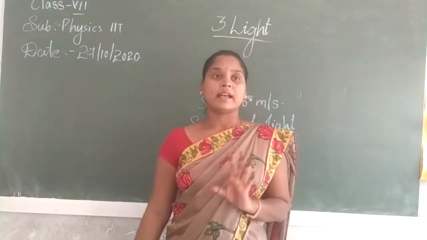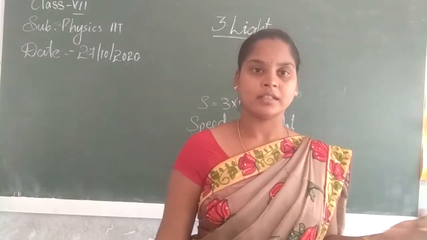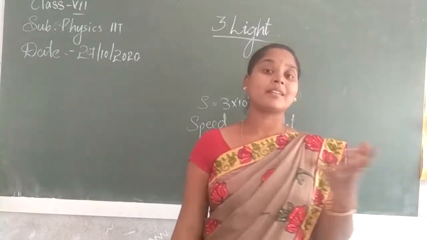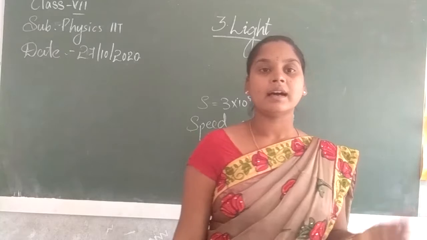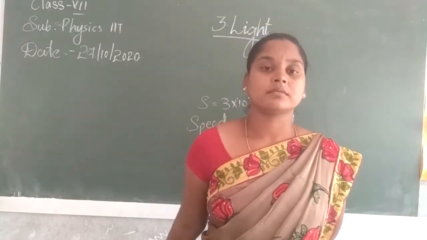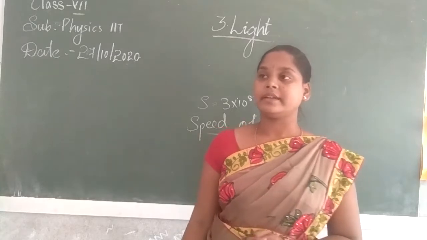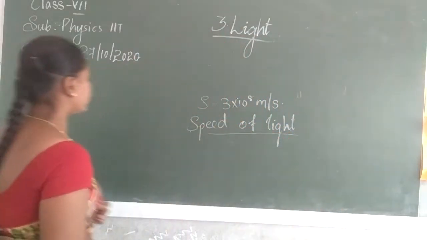The natural source of light is nothing but the sun. Yes or not? Artificial source is nothing but lights in our rooms, electricity lights, candle. These are all artificial. So the natural source is nothing but the rays of the sun. Okay, this is the natural phenomenon. And next we have two types of objects, luminous objects as well as non-luminous objects.